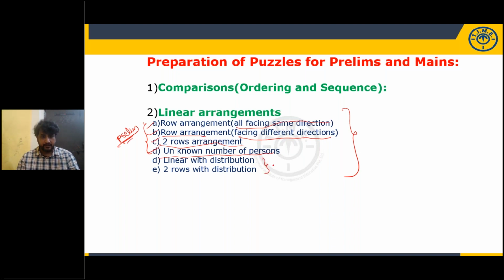And these 2 models are important for mains. And they won't do any experiments in the RRB exams. In IBPS PO and SBI PO, they will do experiments. But in RRB PO or RRB clerical, they will not do any experiments. So these 4 models come under prelims. These 2 models come under mains. So practice as many questions as possible from various sources.